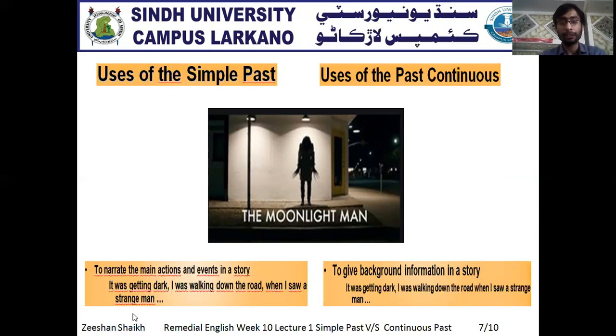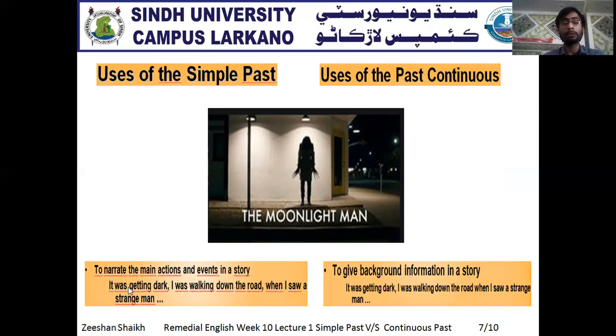Now, if you see, we have two sentences, we have two tenses. One is past continuous, and the second one is past simple. Means we have got two sentences of the past continuous tense, and the remaining one at the last is past simple. But we have to see the main action.